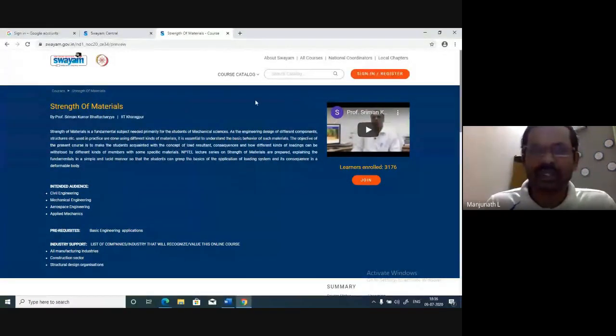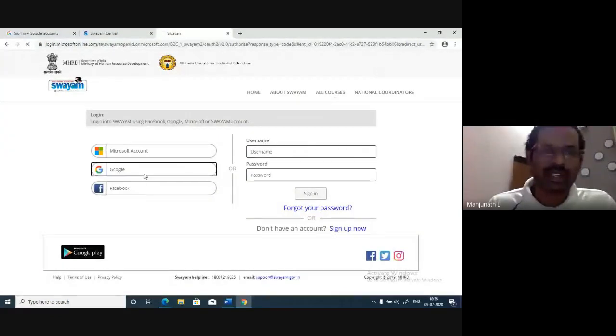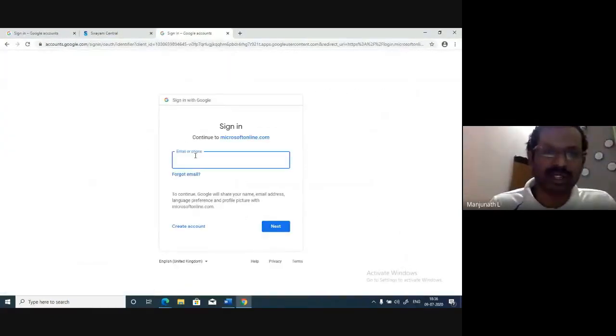First you should click sign in or register. Then use your college email ID, through your Google account. So type your email ID. I'm just typing mine, nmit.ac.in only. Don't log in or register through some other email ID. If there is any problem signing in with your college email ID, let me know, and I'll try to solve the problem. Then click next.